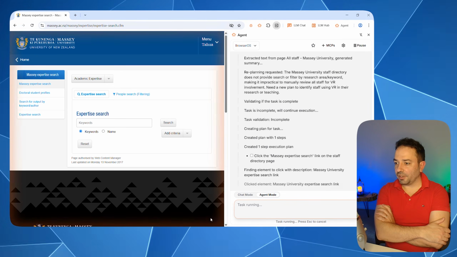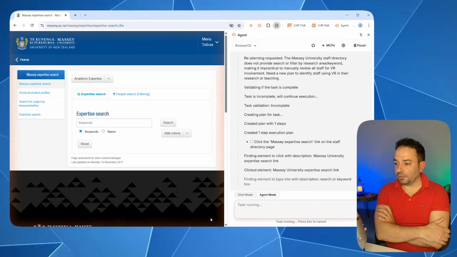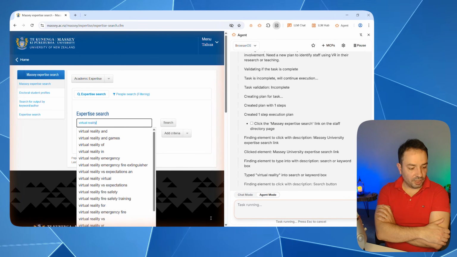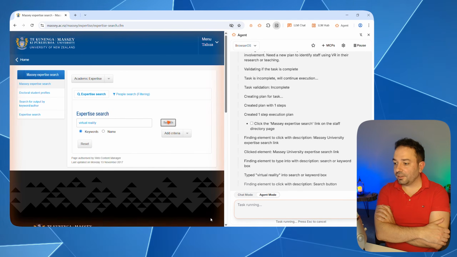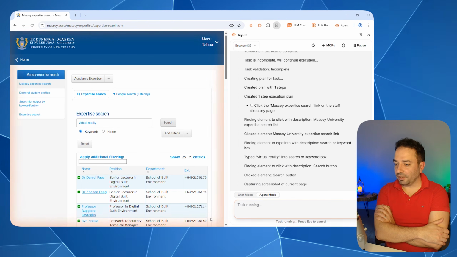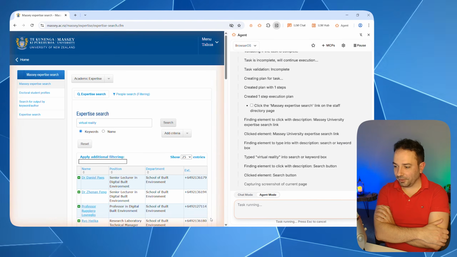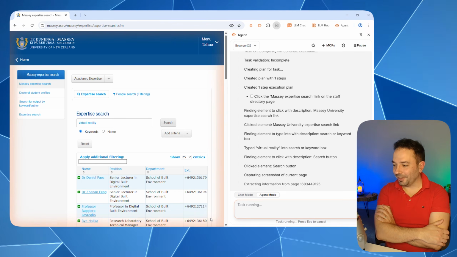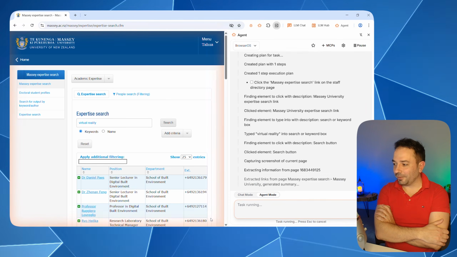The page of Massey where you can find all the staff based on keywords, and you can see that it has been capable to type in virtual reality and identify all the people that mention virtual reality. Look, there is even me there on the third line. It's Professor Ruggero Lobrello, that's me, but everyone calls me Rino, so don't wonder if the name is completely different.